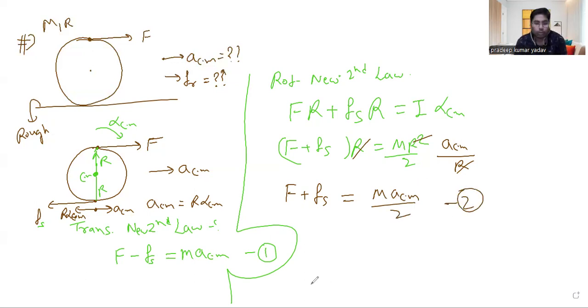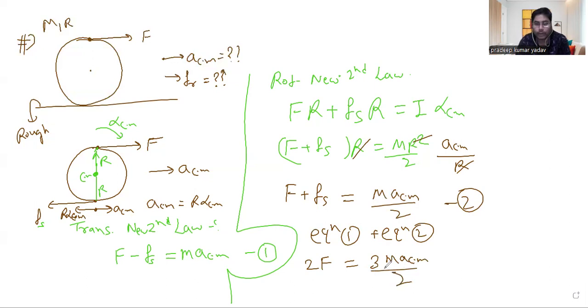Now with the help of these two equations, we will first cancel out the friction and get the ACM. So I will add equation 1 with equation 2. If you add it, 2F remains and friction will cancel out. So it will be equal to M ACM plus M ACM by 2, which is ultimately 3 M ACM by 2 after addition, right or not? So now we have to figure out how much the ACM is. It would be 4F divided by 3M. We got that it is coming positive. So yeah, the direction we have assumed is perfect. So in this direction, that is the net acceleration.